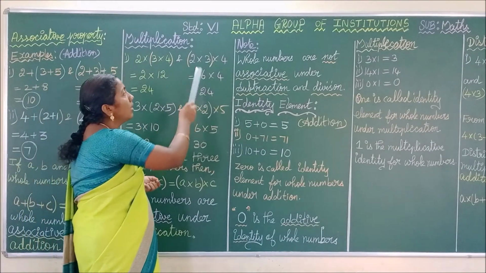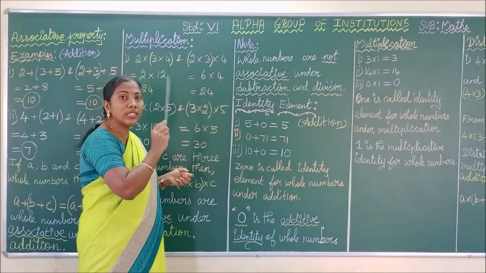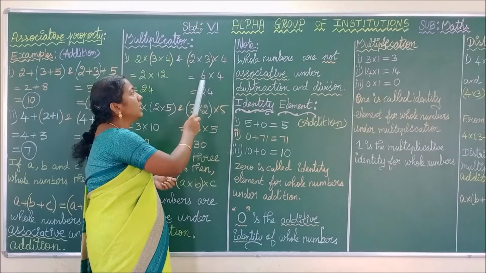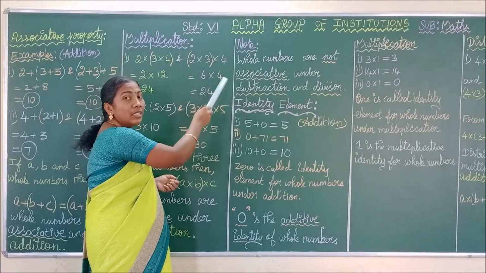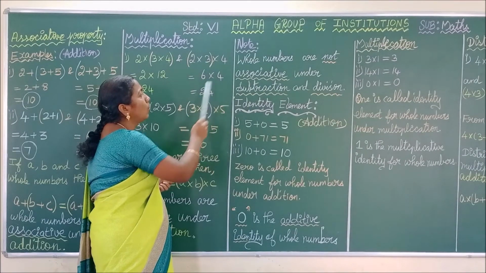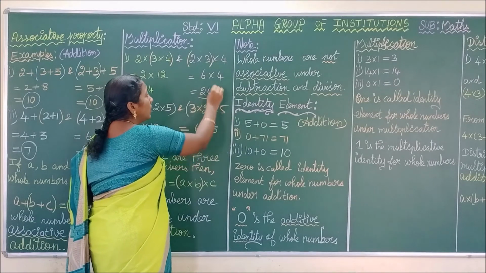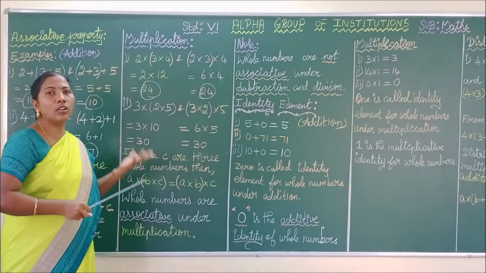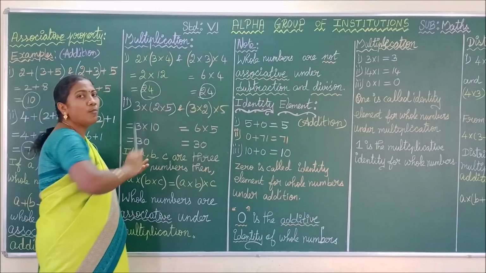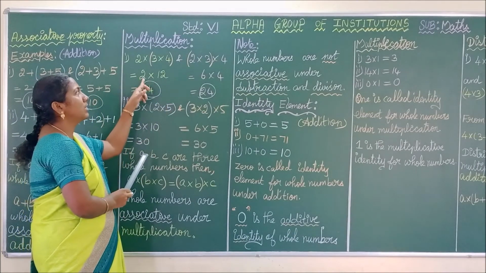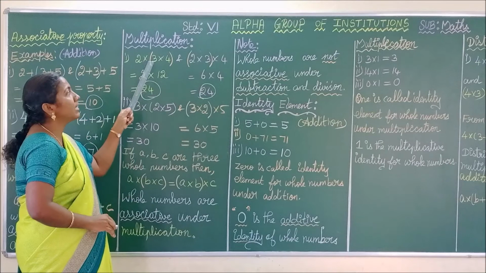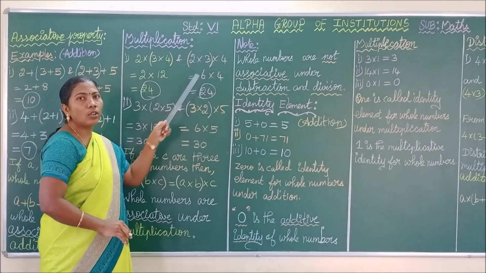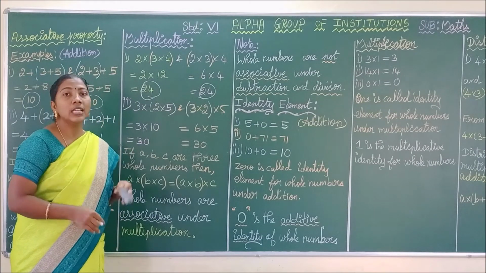See the next one. First we are going to multiply the first and the second whole number. 2 into 3, what is your answer? 6. Next we are going to multiply this product with the third whole number, that is 6 into 4. So what is your answer? 24. So in both the cases we get the same answer, that is what we have concluded. Though we change the order of multiplication, here we first multiplied the second and the third. Here we first multiply the first and the second. Okay, but in both the cases we get the same answer.